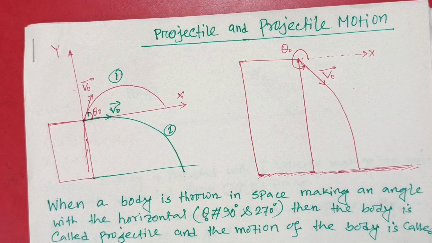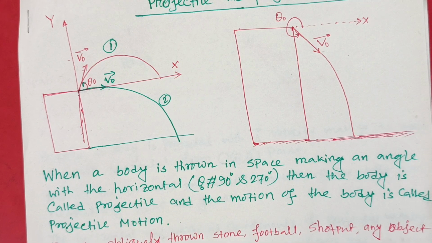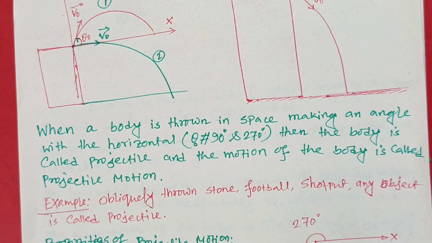Finally, you can say when a body is projected, thrown in space making an angle theta with the horizontal, where theta is not equal to 90 degrees and 270 degrees, then the body is called a projectile, and the motion of the body is called projectile motion. There are so many examples in our environment and surroundings.